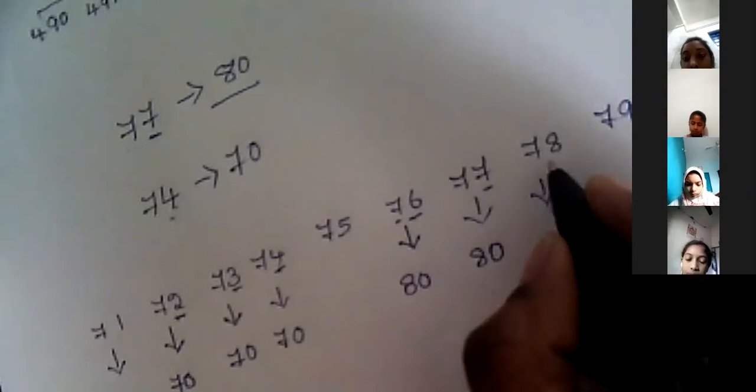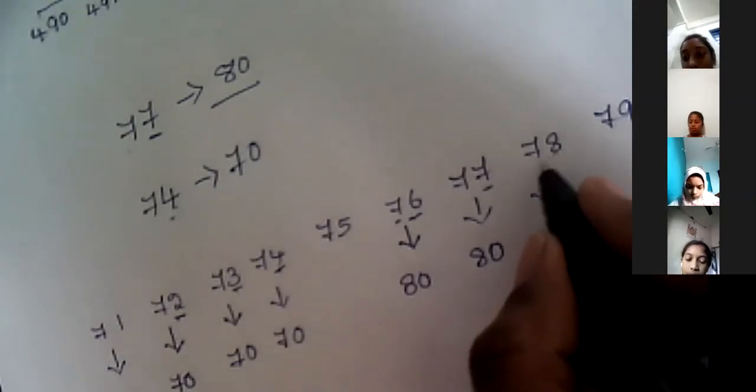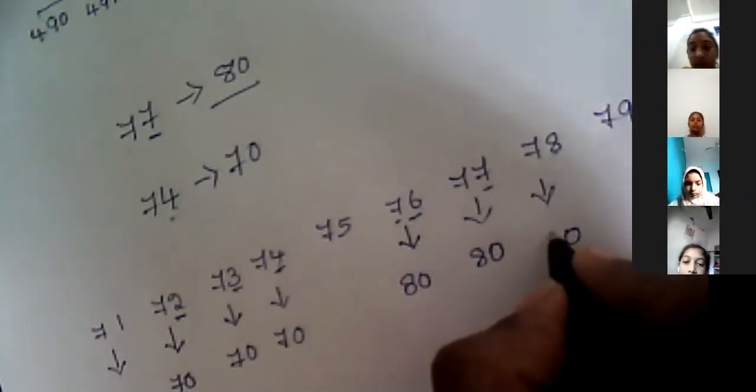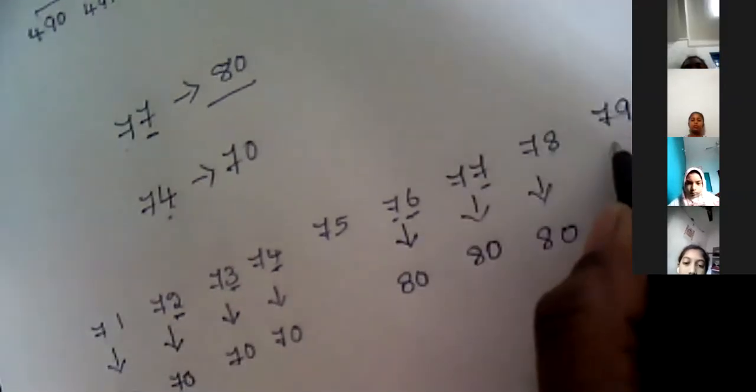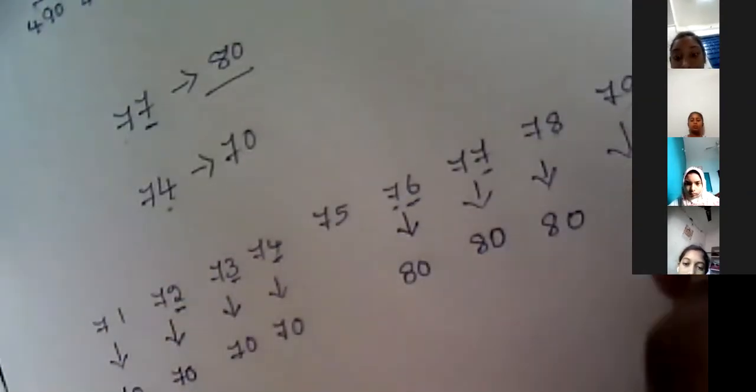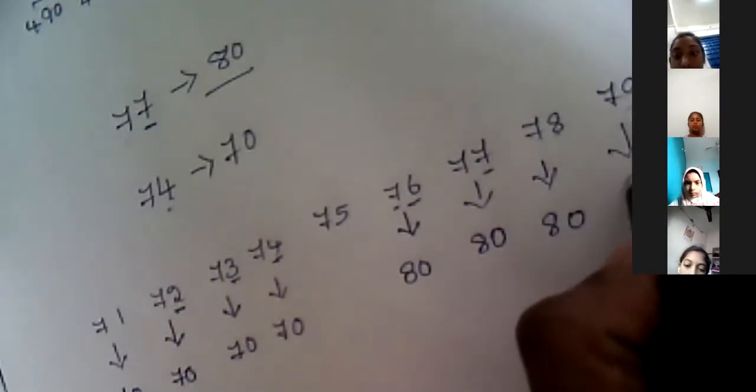So in 78, 8 is greater than 5. So I'll make this 0 and I'll add 1 to this 7, then it will become 80. And this is also ones place, we have a 9. 9 is greater than 5. So I will make that 9 become 0 and 7 becomes 8.